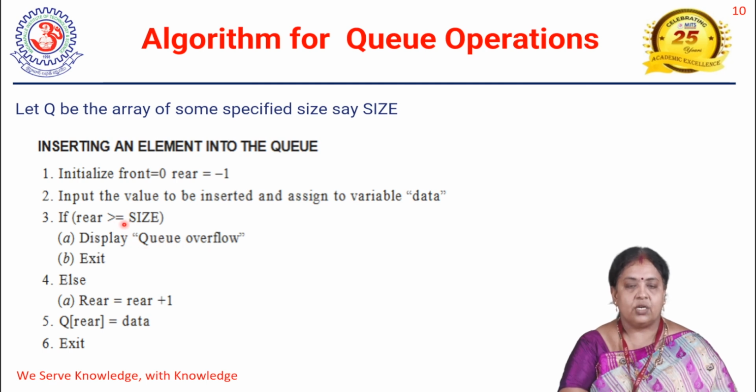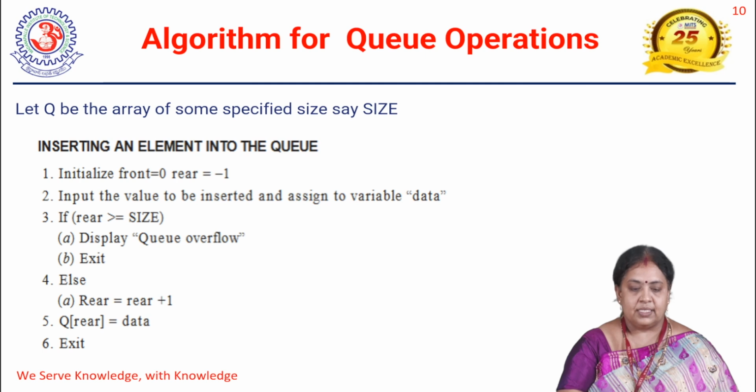If rear is greater than or equal to size, we call it overflow. If it is not, then we have to increment the rear position, and at that incremented position we insert the data. Queue of rear equal to data. Data is assigned to this particular location, queue of 0 here in this example. Right, that is the algorithm for insertion.